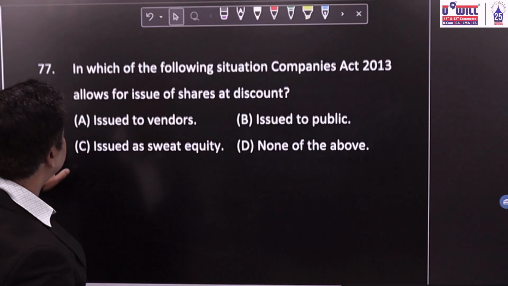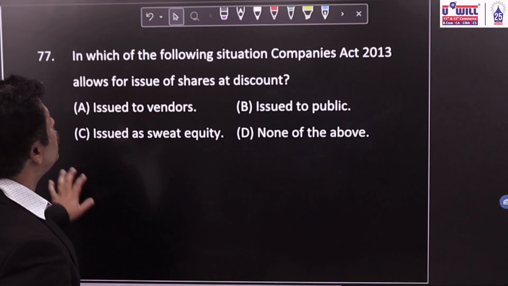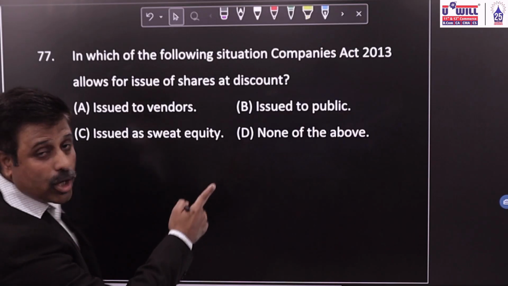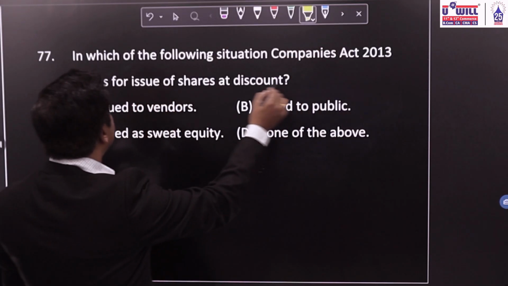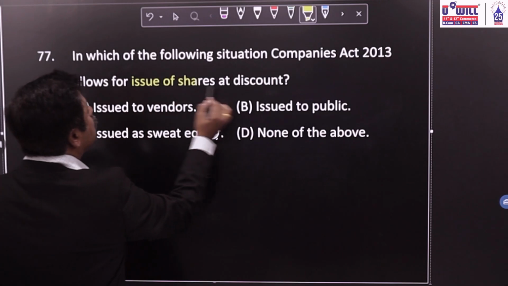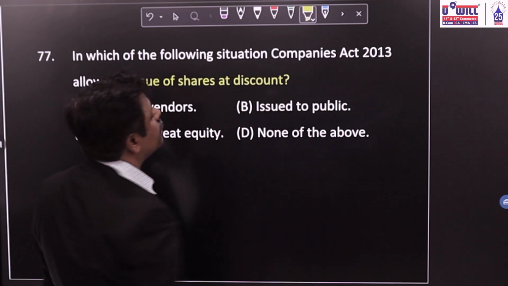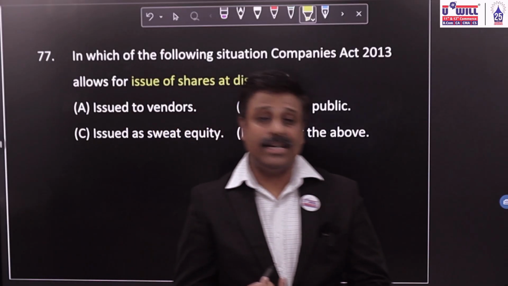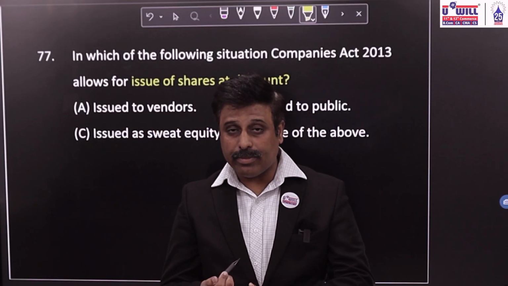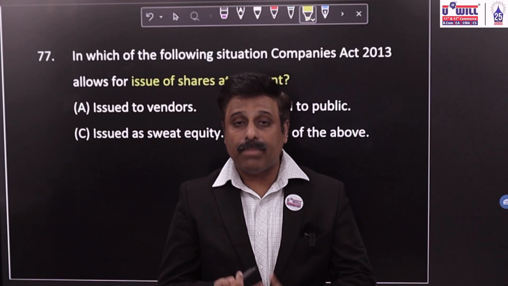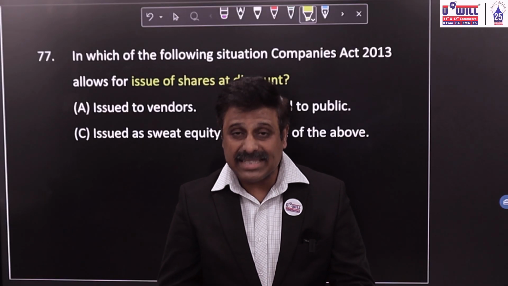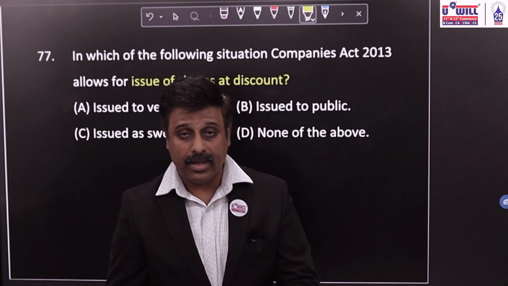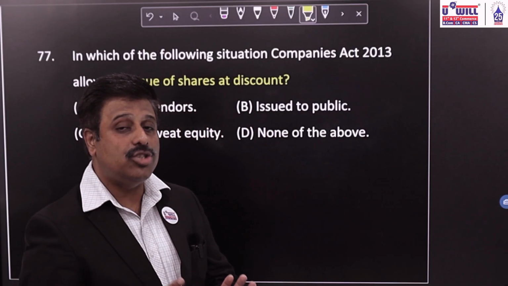77th question. In which of the following situations does the Companies Act 2013 allow issue of shares at discount? Normally, shares cannot be issued to the public at discount. Even shares cannot be issued to the underwriters, promoters, or vendors, means consideration other than cash, at discount. You can issue at par or premium. In which situation can you issue the shares at discount?